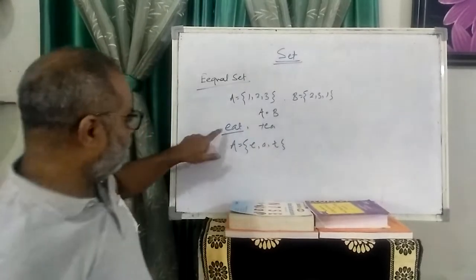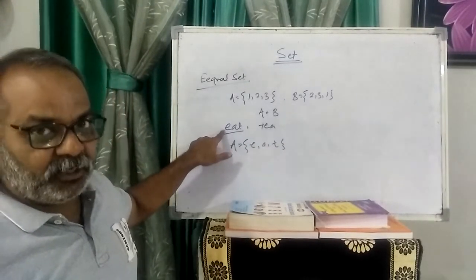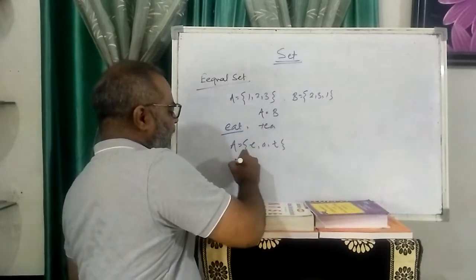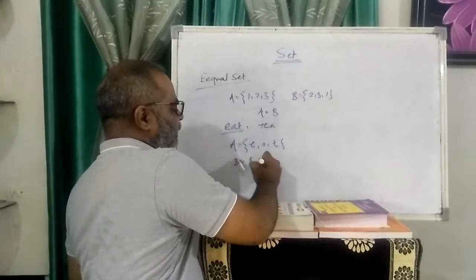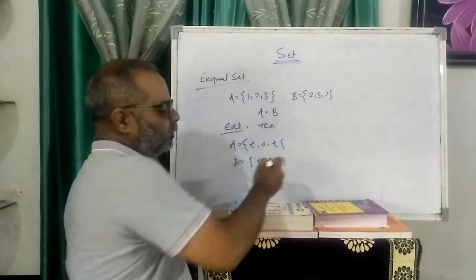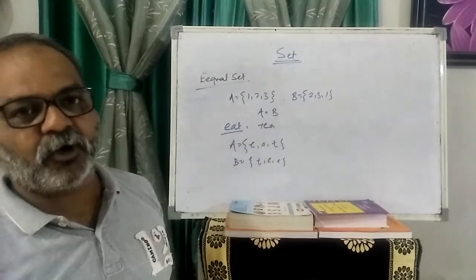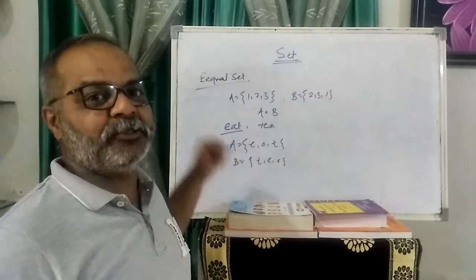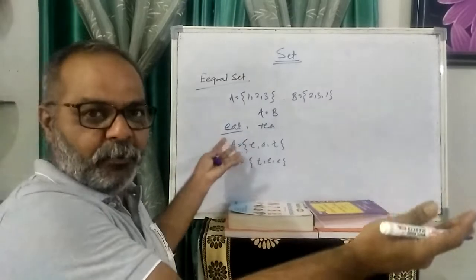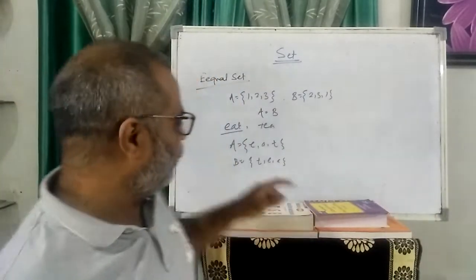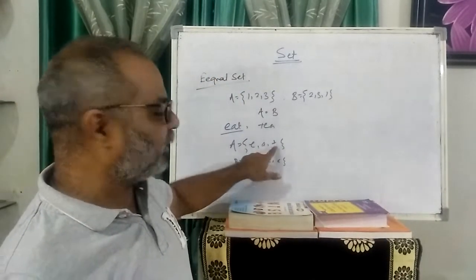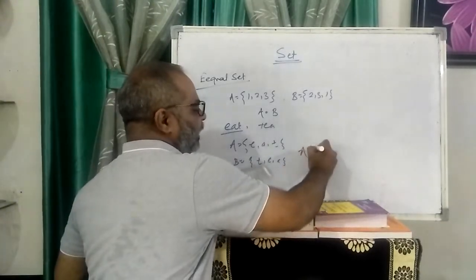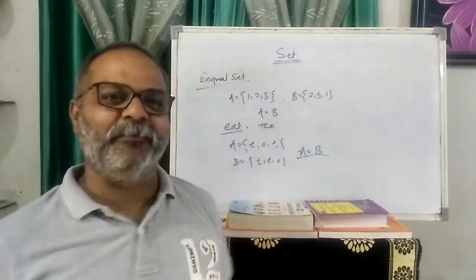So the letters contained in it are E, A, T, and the letters contained in the other word, I just write as set B. It is T, E. You just check whether the sets are equal or not. Every element of B is present in A, or every element of A is present in B. So E is present here, A is present here, T is present here. So that set is called an equal set. Set A is equal to set B.